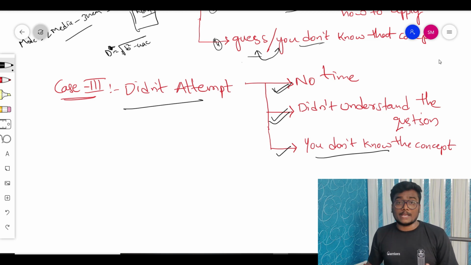And next comes no time. How to overcome it? What you have to do is write as many tests as you can. Whenever you write as many tests as you can, you will get full practice, and you have to maintain the accuracy. Whenever you write more tests, you will improve your accuracy, and also I'm sure you will improve your time management. That is why I'm asking you to write as many tests as you can.